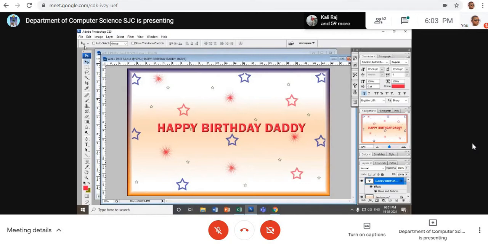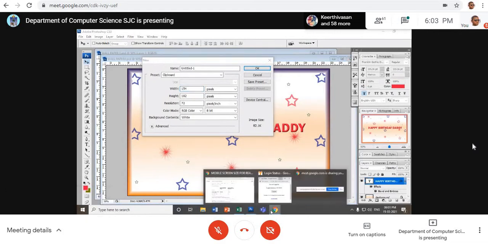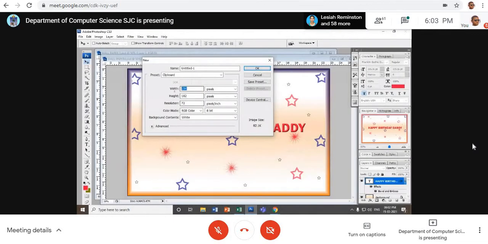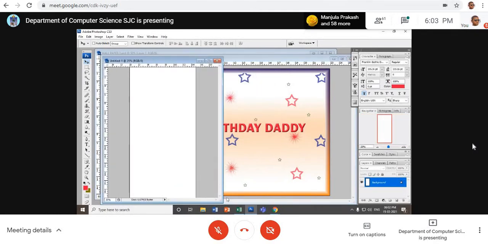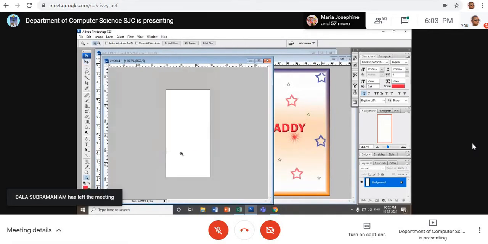I go to Google. What was the size? Just look at here. 2160 by 1080. So it should be the height. 2160 into 1080. Okay, right. The mobile size. Am I clear? Mobile backdrop size.